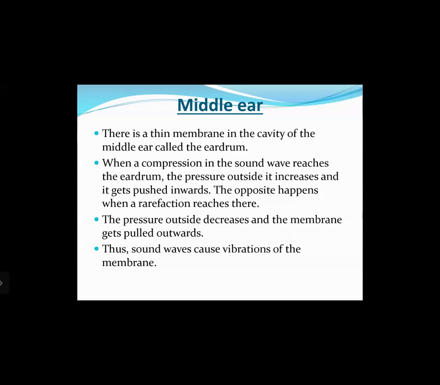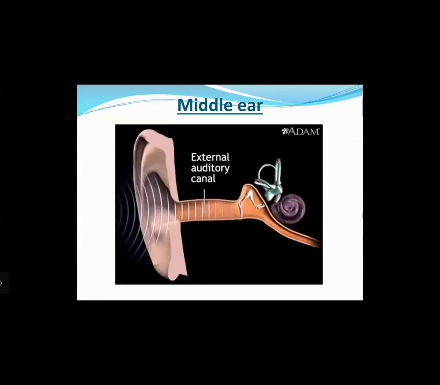So what will happen? As the compressions and rarefactions reach the eardrum, the high pressure and low pressure will start pushing and pulling the eardrum. When the pressure outside decreases, the membrane gets pulled outwards. Thus, sound waves cause vibrations of the membrane. As you can see here, the sound waves are entering from the pinna into the external auditory canal, as you can see here.